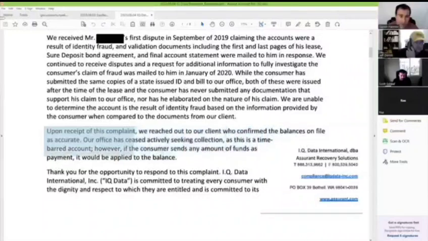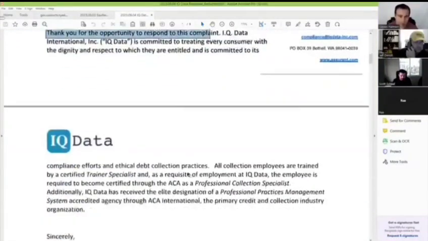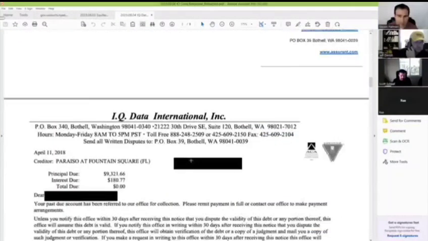As this is a time-barred account, they're acknowledging it's time-barred. However, if the consumer sends any money, it'll be applied. Okay, standard stuff there. Thank you for your opportunity, blah, blah, blah. We love you. So that's their letter to the regulator.